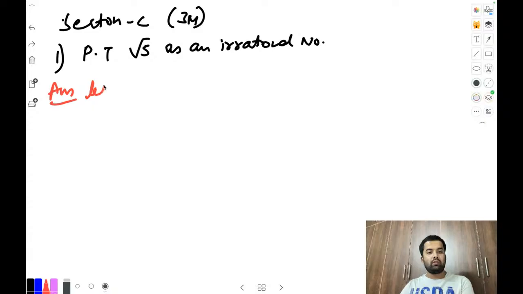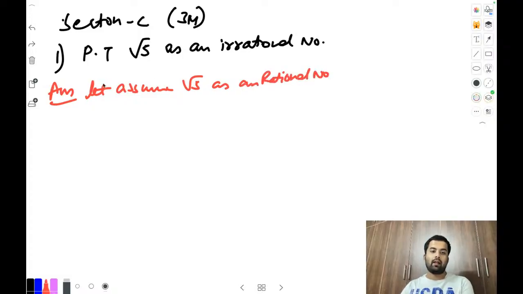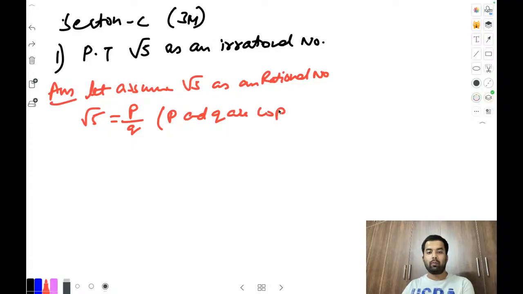First, what we used to do? First, we assume it. Let's assume root 5 as a rational number. First step. Next, root 5 equal to p by q, where p and q are co-prime. Co-prime, you know, right? Co-prime is what? Not having a common factor. Remember this.